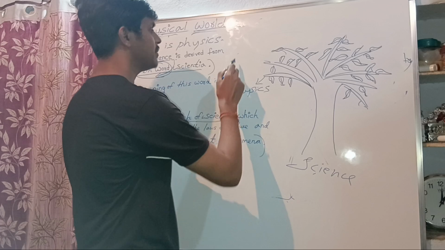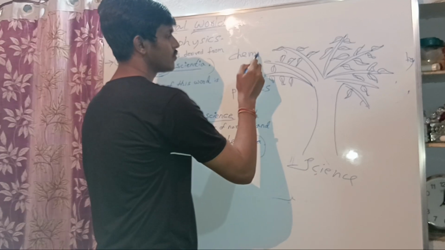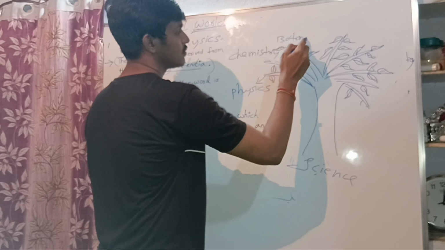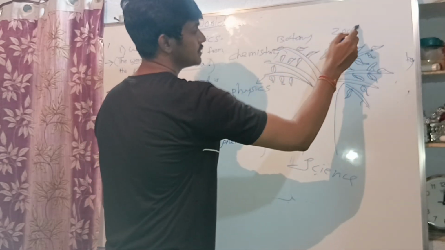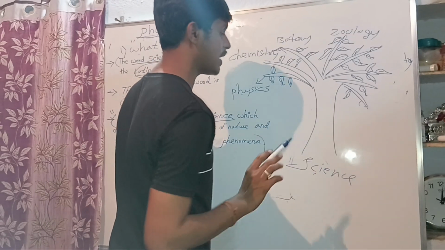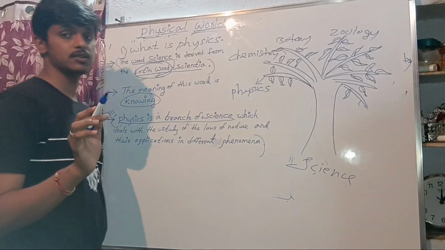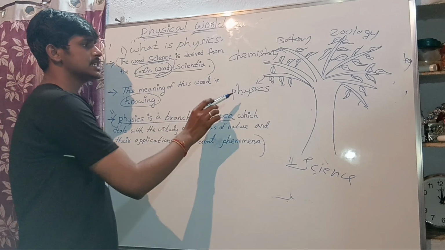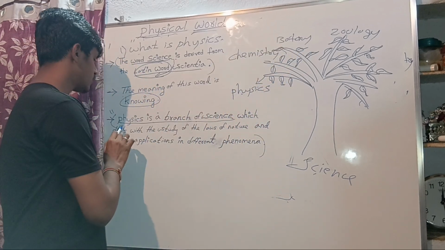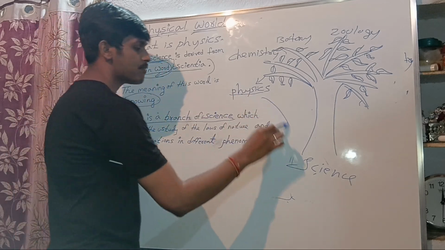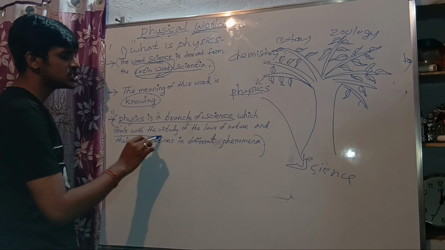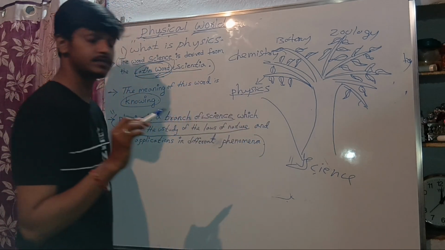Like chemistry, botany, zoology, many other branches. These are also branches of science. Like physics, chemistry, botany, zoology are also branches of science. So physics is a branch of science which deals with the study of the laws of nature.